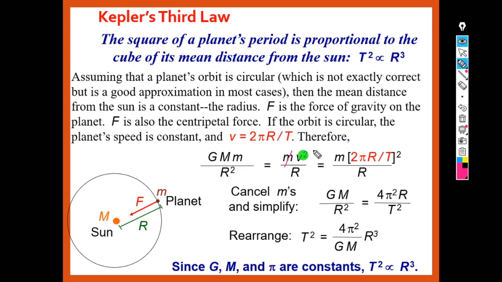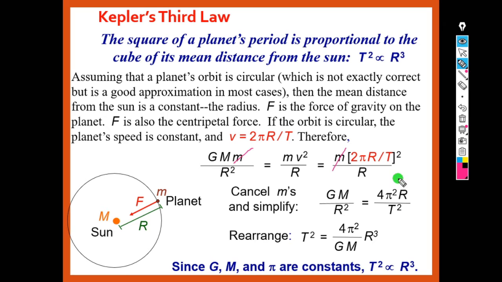So we get GM by r square is equal to, now square this, 4 pi square r square by t square by r. One r gets cancelled. So remaining will be 4 pi square r by t square.